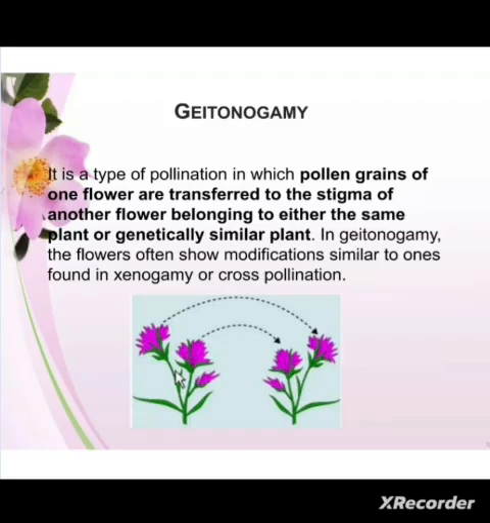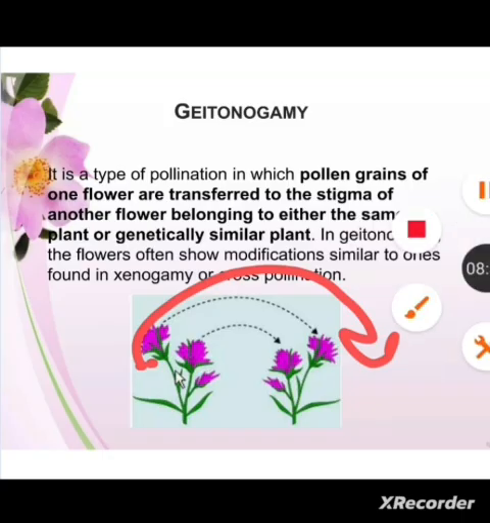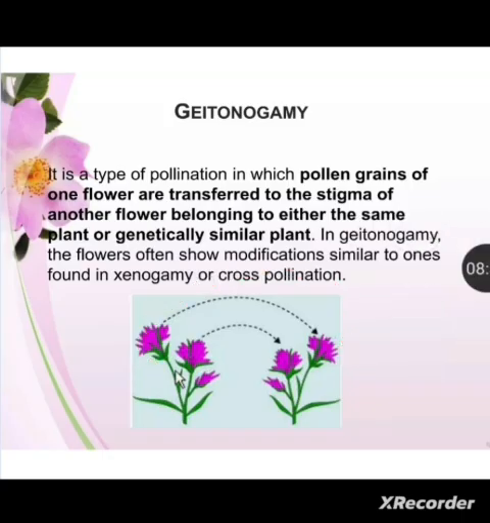Now in geitonogamy, as you can see, again there is transfer of the pollen grains from the anther to the stigma, but here two flowers are involved, but they should be born on the same plant. So this type of pollination is known as geitonogamy.